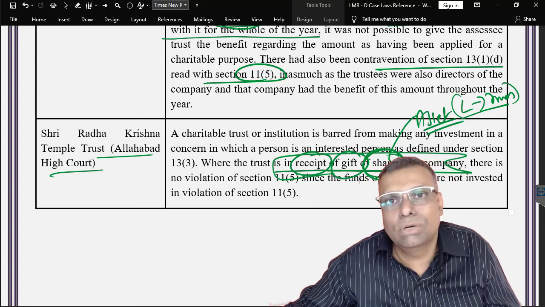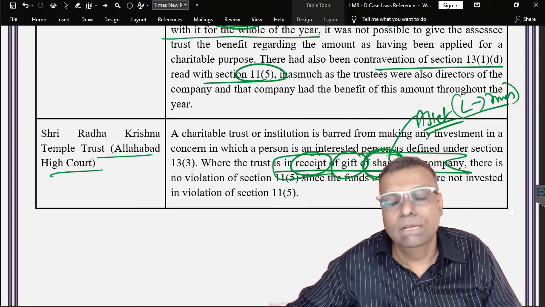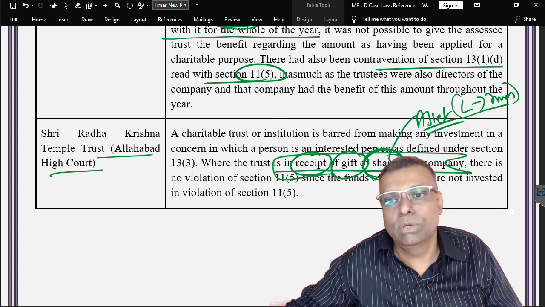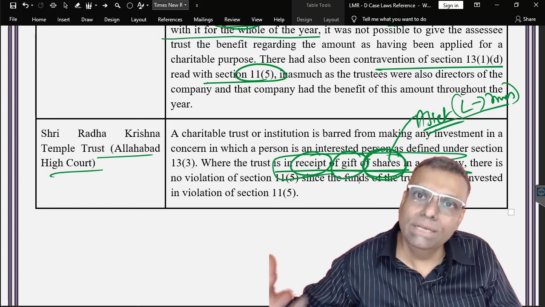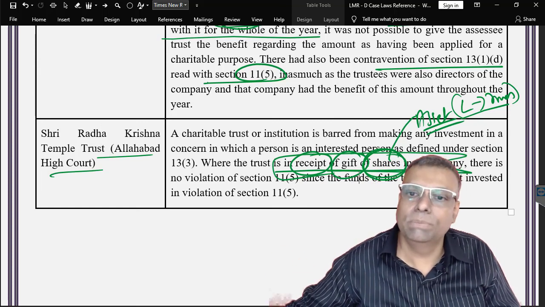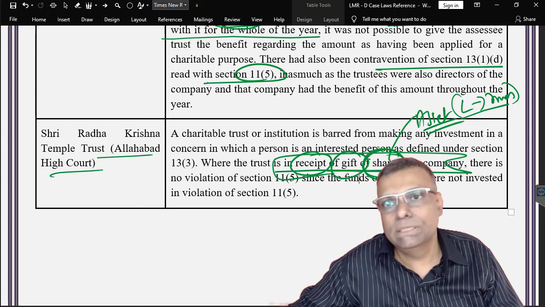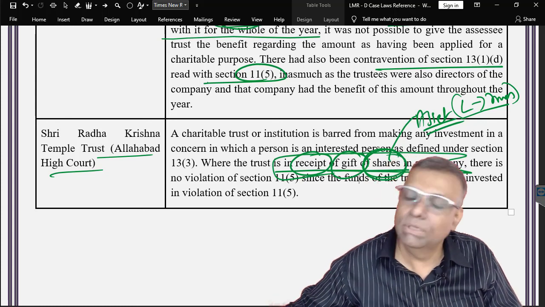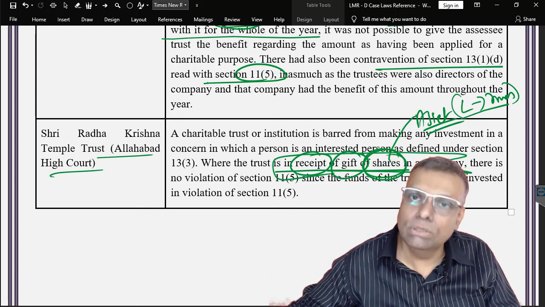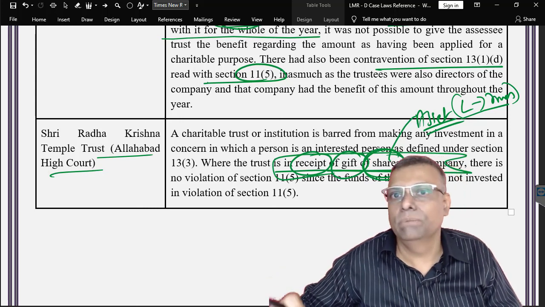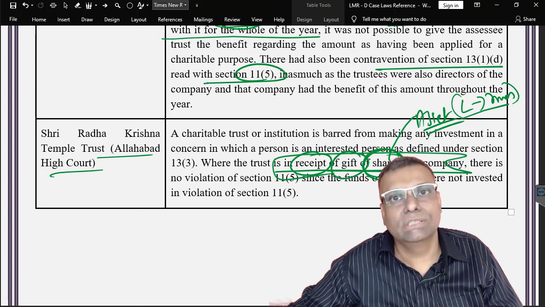However, what is long, short, etc. is specifically not provided anywhere, but since you have got it as a donation, a reasonable period will be okay, but otherwise you have to liquidate it, and after the liquidation you have to reinvest the money in the modes specified under section 11.5. So basically the modes of investment under section 11.5 have to be complied with. That is one of the very key essential things as a condition for getting exemption under section 11.